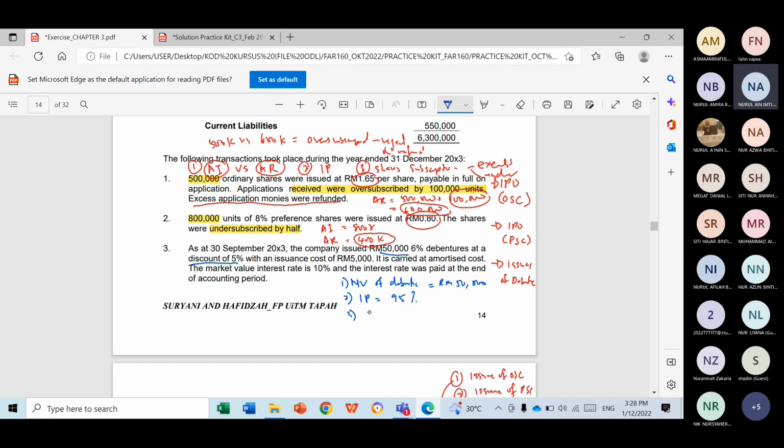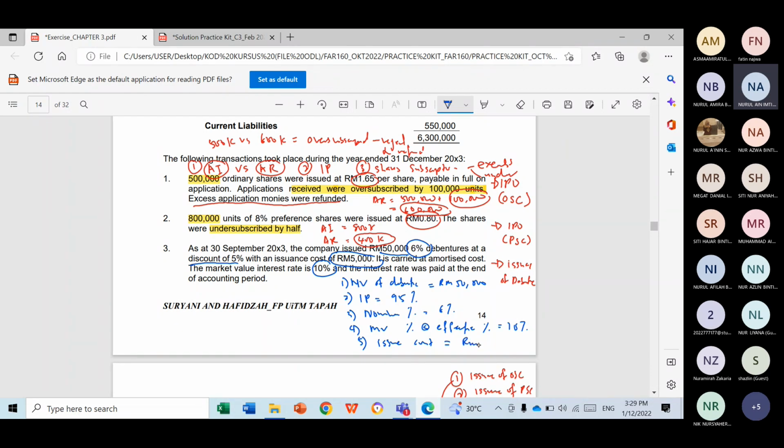Okay, number 3, you need to know the nominal interest rate. How much? This one, 6%. Number 4, you need to know the market value interest rate, another name is effective interest rate. This one, 10%. And last one, you need to know any information regarding issue cost, if any. Do you have any issue cost? Yes, you have issue cost of 5,000.